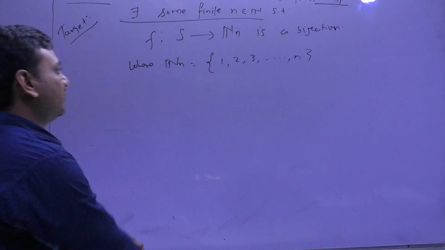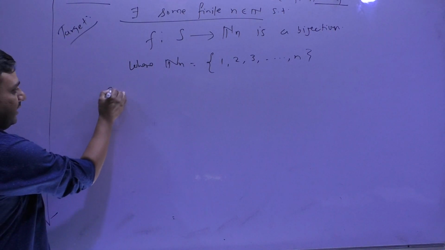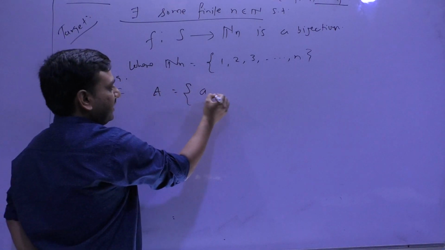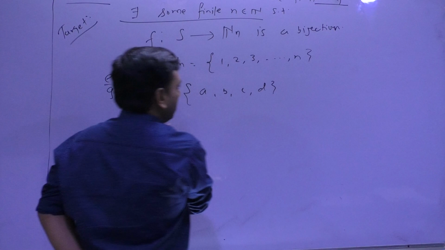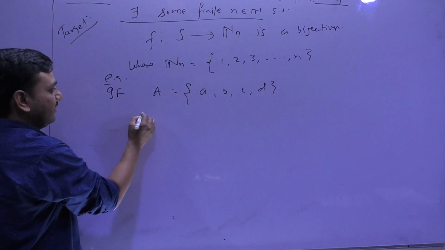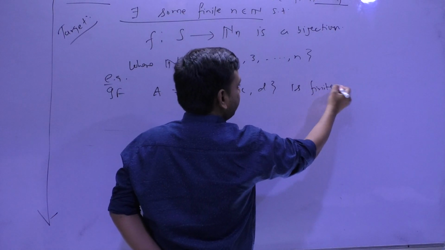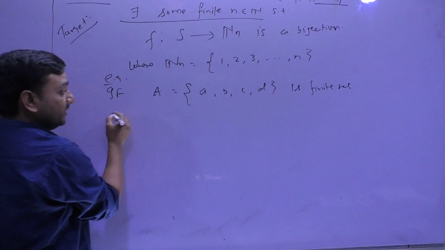Chal. For example, let A be {a, b, c, d}. So what I can say, A is a finite set. Why actually?